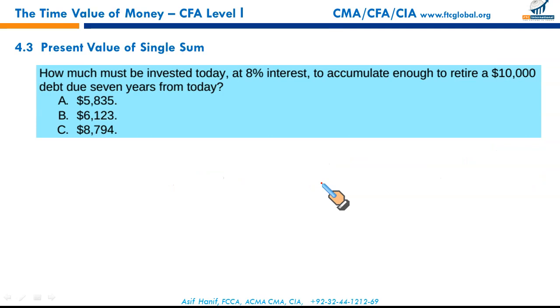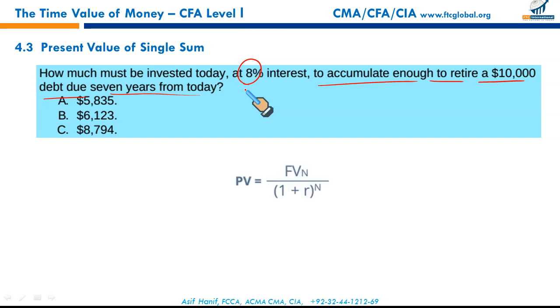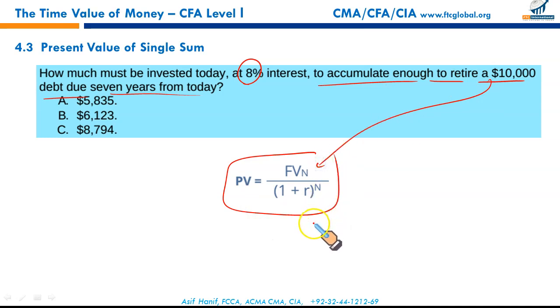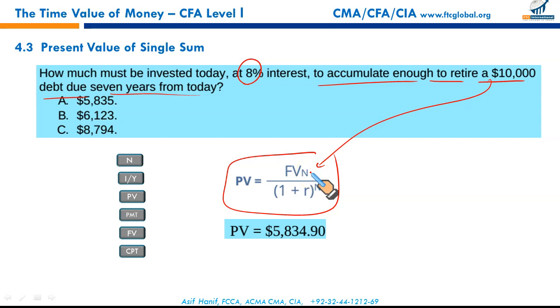Right, now, present value of single sum. How much must be invested today at 8% to accumulate enough to retire 10,000 debt due 7 years from today? Now we have to calculate the present value of single sum. This is the formula. You can plug in the future value, $10,000, 1 plus R, 8%. This will convert this $10,000 into present value. So this is one of the ways you can use this formula to find the present value of a single sum, or you can use your financial calculator.